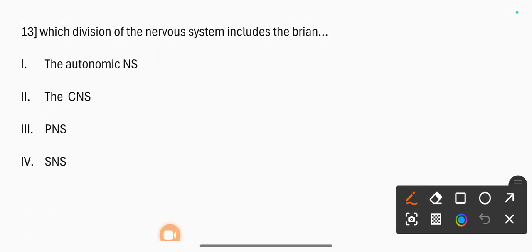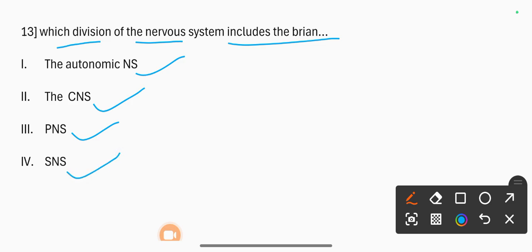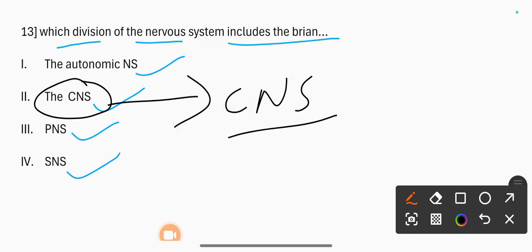13th question, which division of the nervous system includes the brain? Autonomic nervous system, central nervous system, peripheral nervous system, and somatic nervous system. Correct option is the central nervous system. The CNS consists of the brain and spinal cord. Okay, correct option is the CNS.